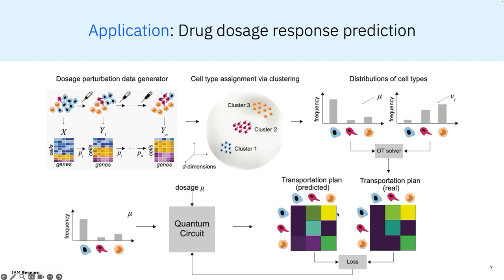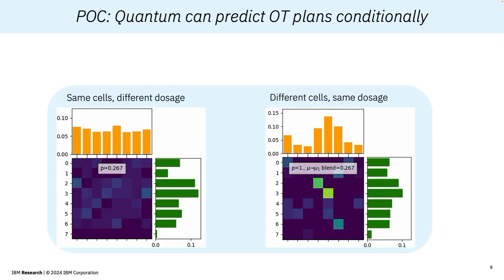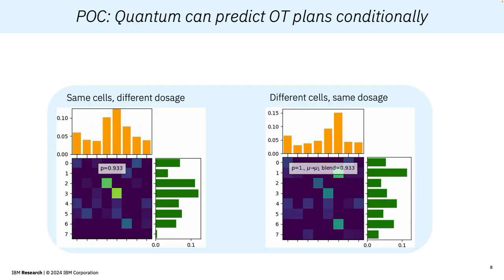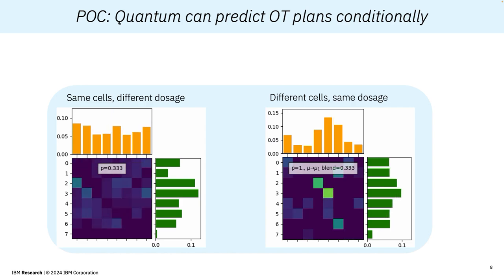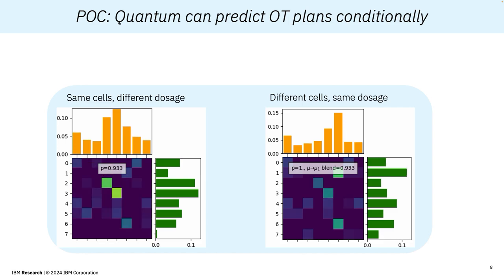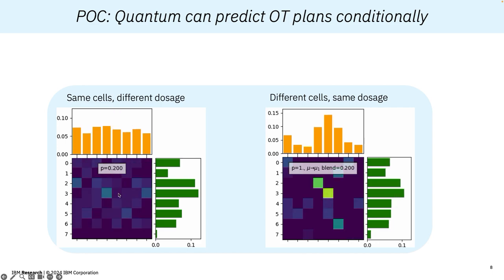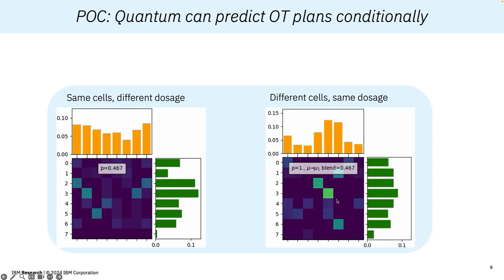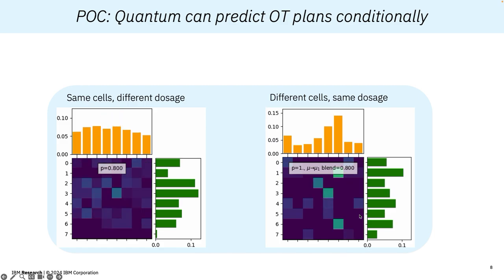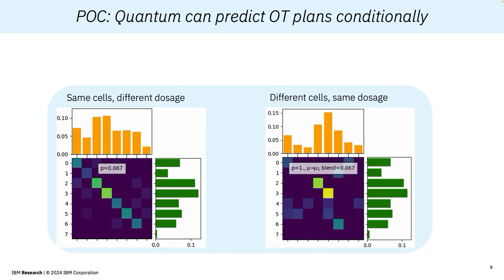We first generate ground truth samples with an optimal transport solver. And then we train a parametric quantum circuit to ingest the initial cell type distribution and the dosage pi and predict a transport plan. As you can see in this animation, our quantum circuit can predict transport plans conditionally to drug dosage. We can either keep the cells and vary the dosage, thus testing effects of different treatment options as on the left, or we fix the dosage but vary the initial distribution, thus assessing, for example, which cell type distributions are more resistant to changes.